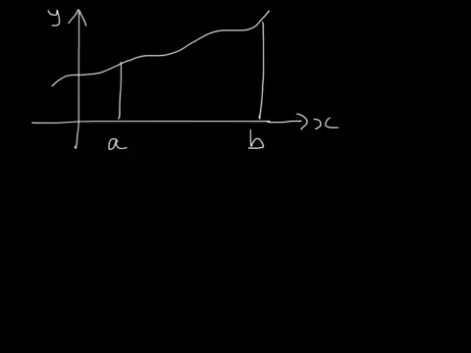The technique for this is to split up the area that we're trying to find into a number of different trapezia, all with the same height, although in this case it's going to look like a width. So each of these is going to be, we're going to call it h, so it's h from there to there, it's h from there to there, and so on. Each of these is h.